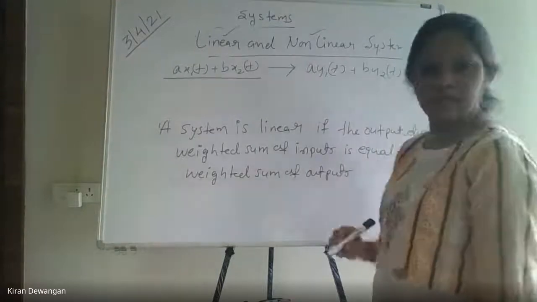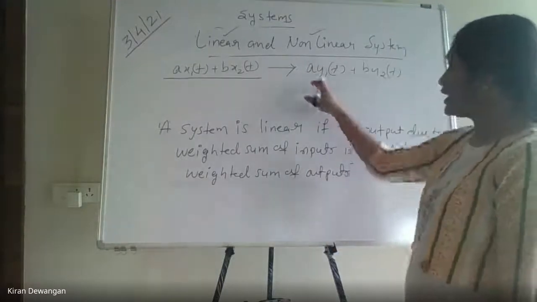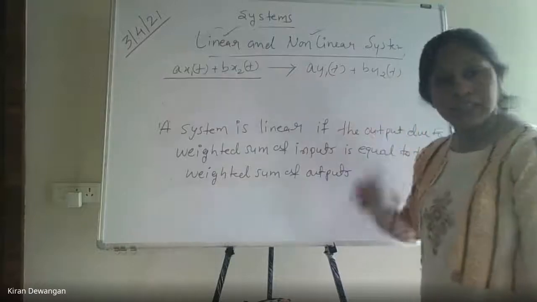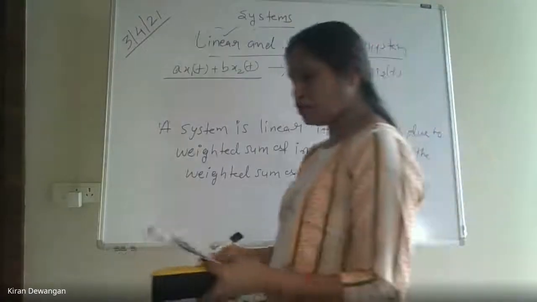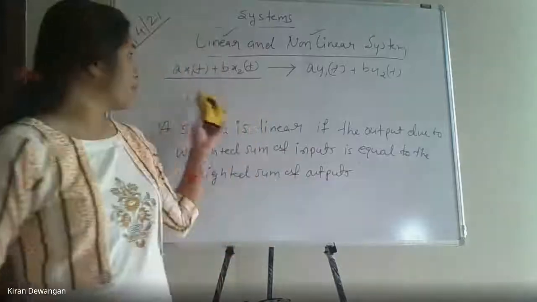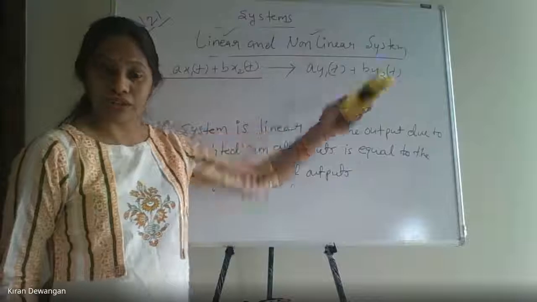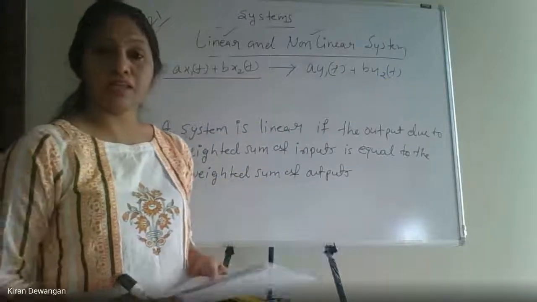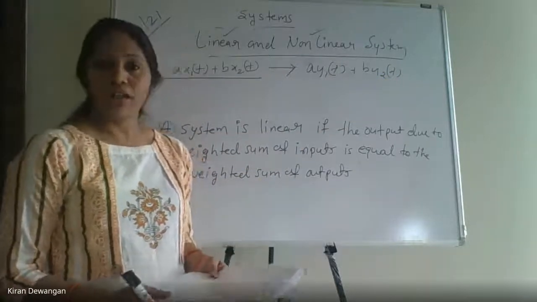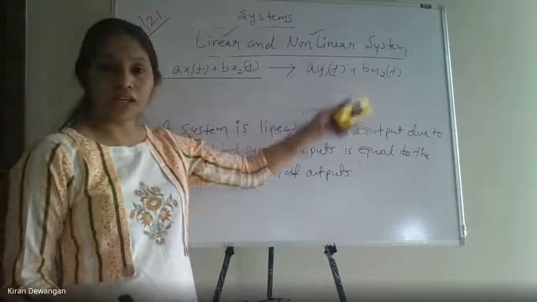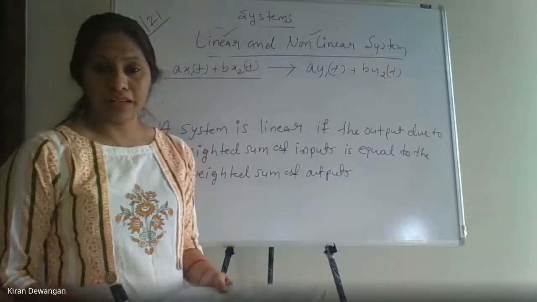If I am getting this as an output, then it is a linear system. So we have to check by applying this as an input whether we get this as an output or not. Then we can directly declare that the system is linear. Or else, if it is not satisfying this condition, it will be a non-linear system.